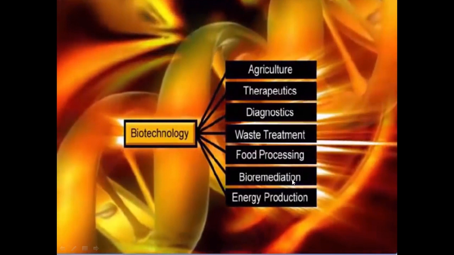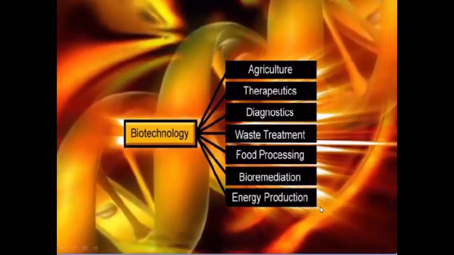The next one is bioremediation. Remediation, otherwise we can call degradation. The meaning of degradation is breaking down stable particles, which we call bioremediation. Degradation of heavy metals is an example of this. This can be done with the help of biotechnology. The last one is energy production.